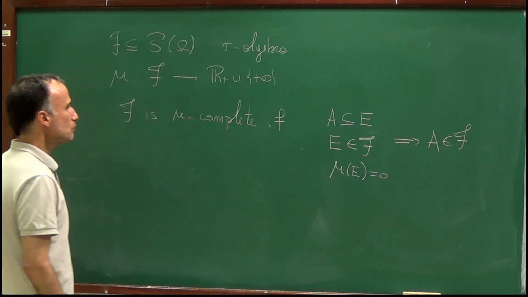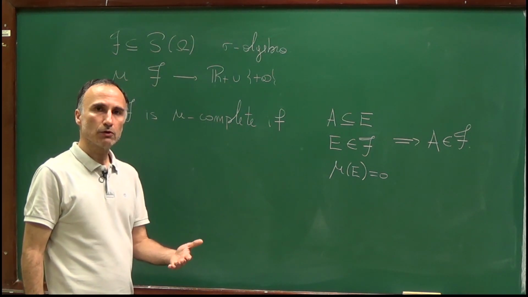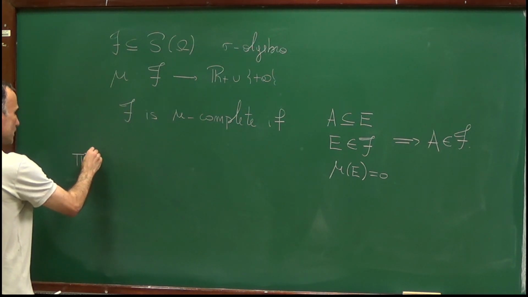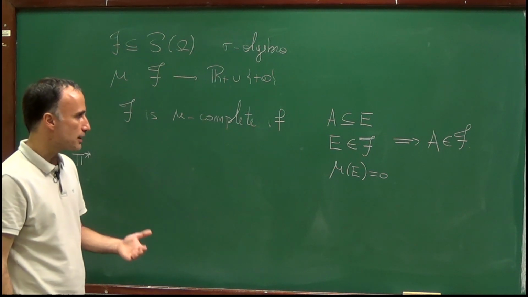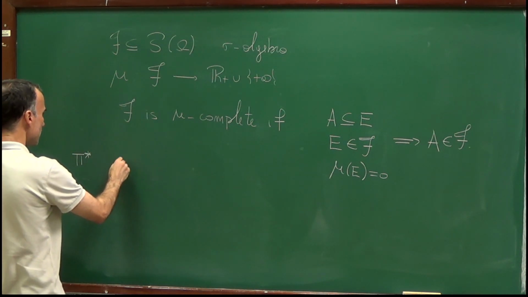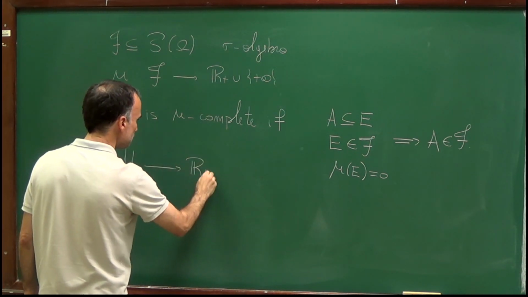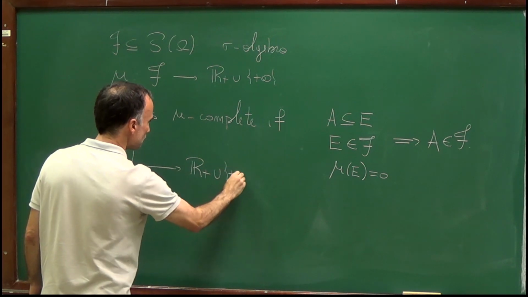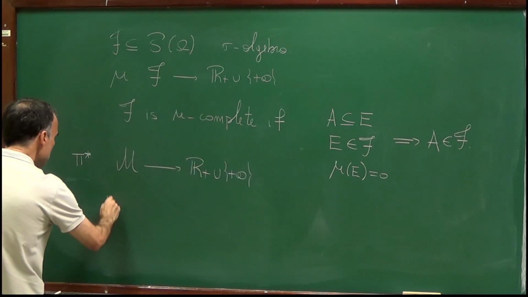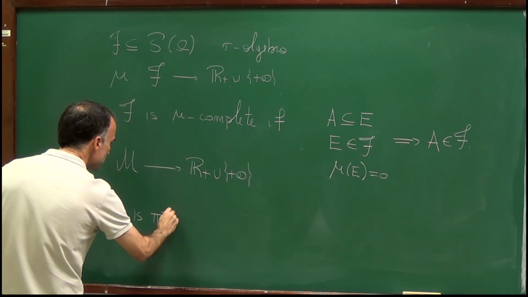Well, now what I claim is that the outer measure P star defined in the Caratheodory extension theorem, restricted to the set M of measurable sets, so what I claim is that M is P star complete.